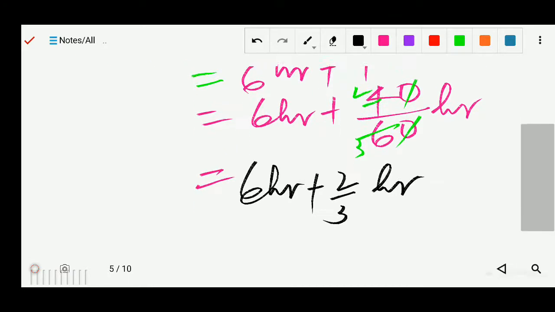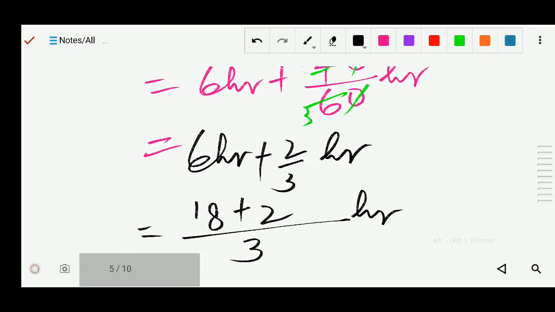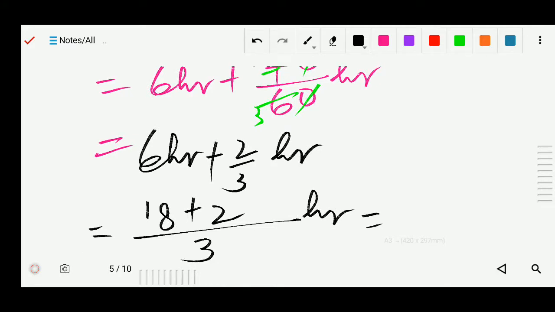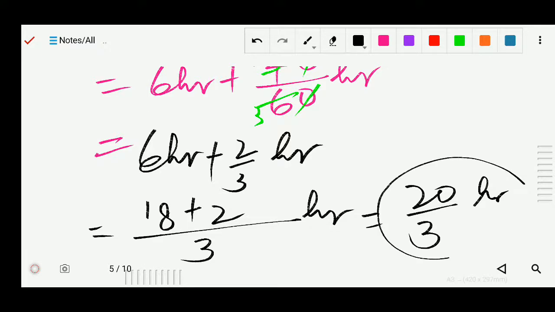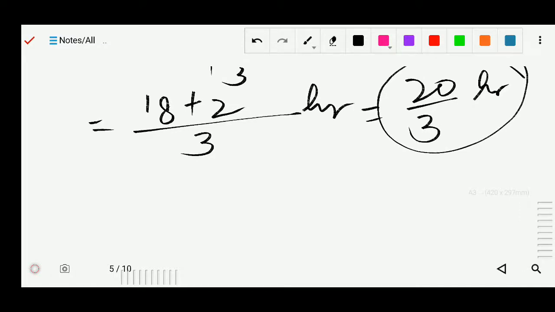Now you can take the LCM. So here is 3, 6 3 is 18 plus 2 hour, so you can write it 20 by 3 hour. So after conversion we are getting 20 by 3 hour. So now we have the distance, we have the time, so we can find the speed.